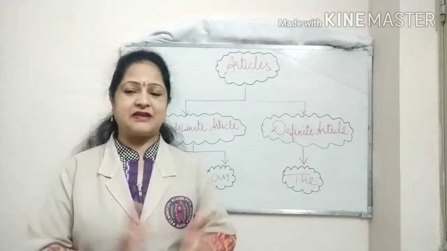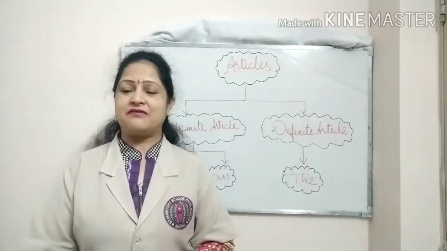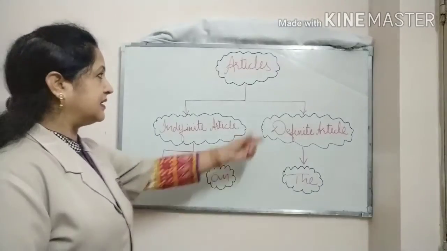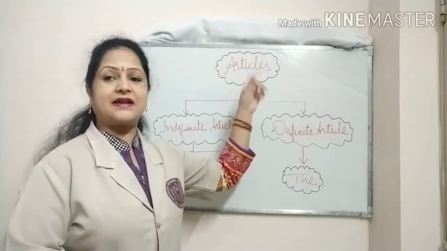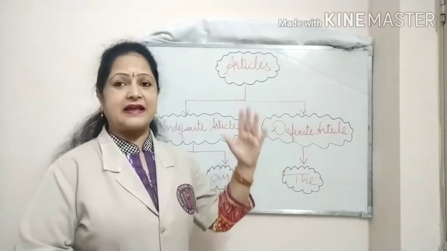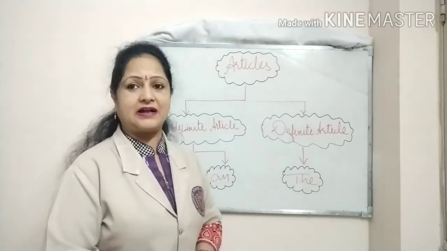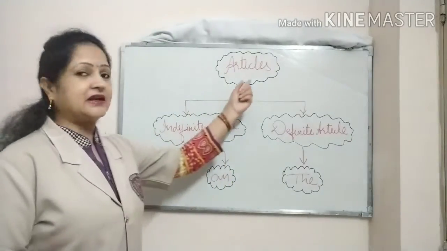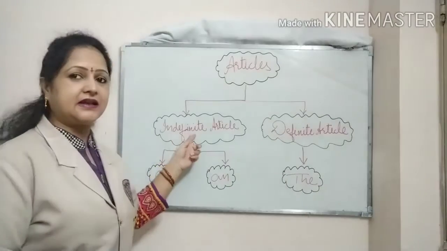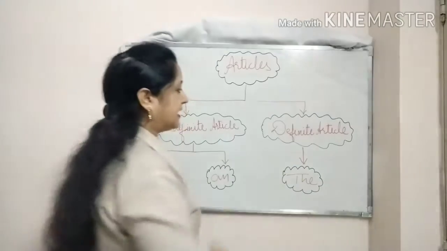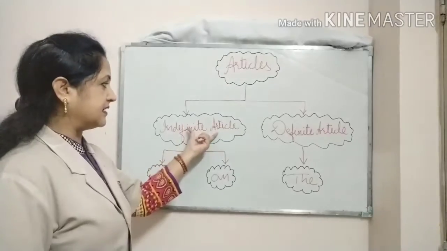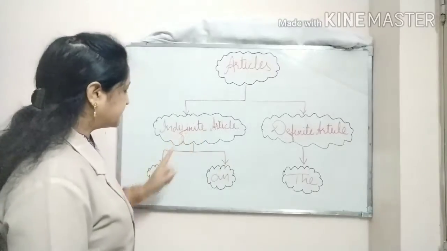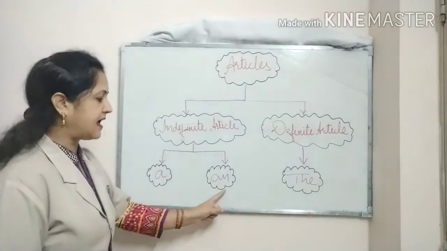Before we start with our topic, let's recapitulate whatever we have learned till now. We started our chapter with the definition of articles. I explained the meaning of article. After that, I told you there are mainly two types of articles: one is the indefinite article and the other is the definite article. The indefinite article is again divided into two types, and these two types are a and an.